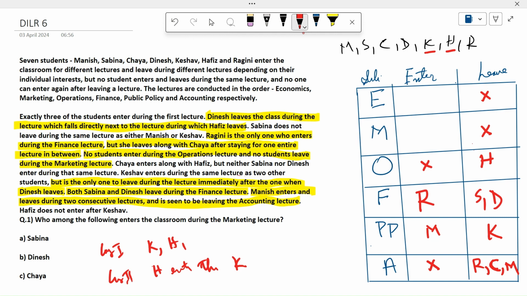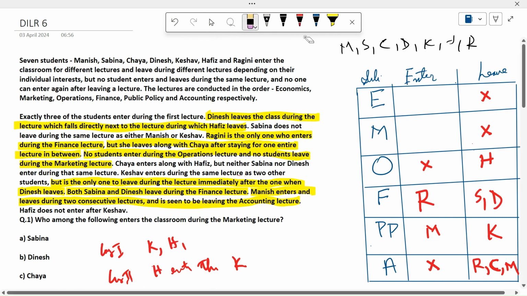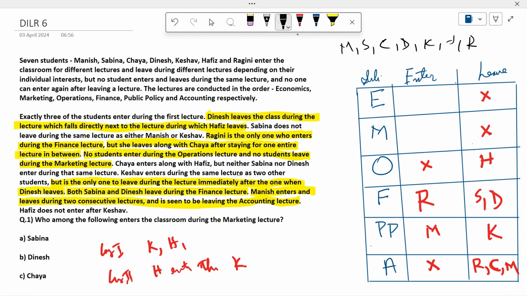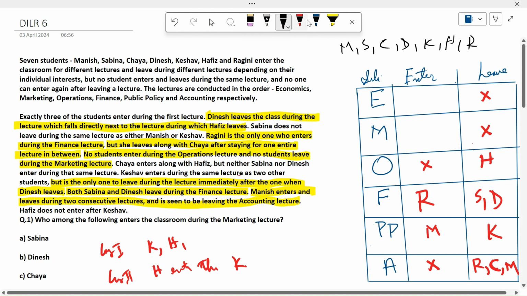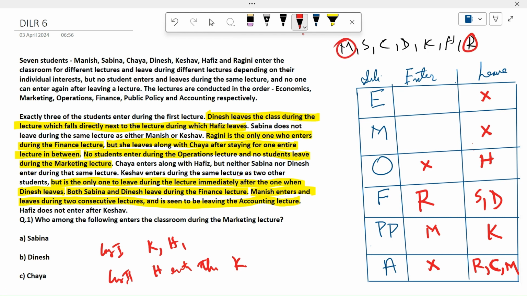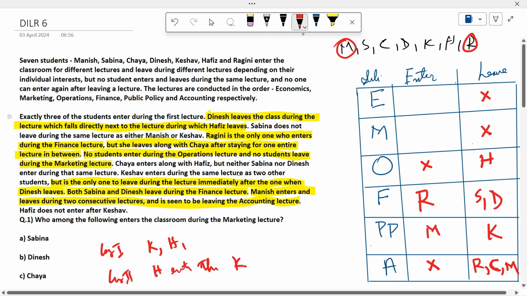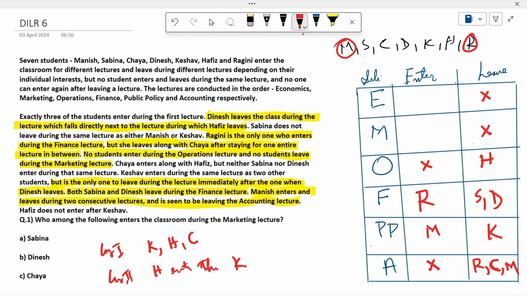How many members now need to enter? So R and M have only entered. R has entered and M has entered. We need to enter these points. So let's look at this case. Here Chaya will also enter. No? There are three together.